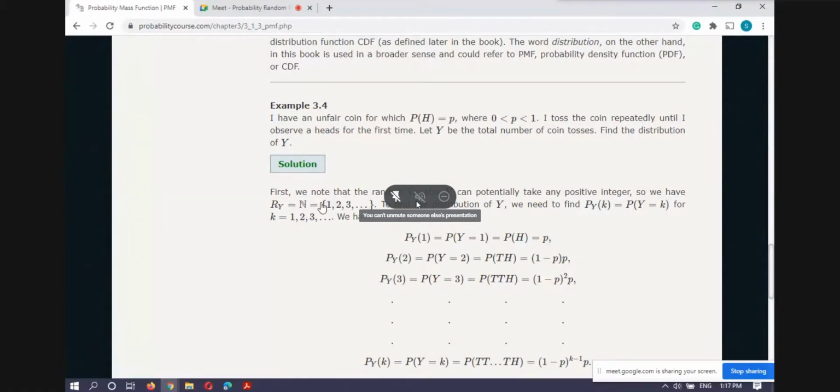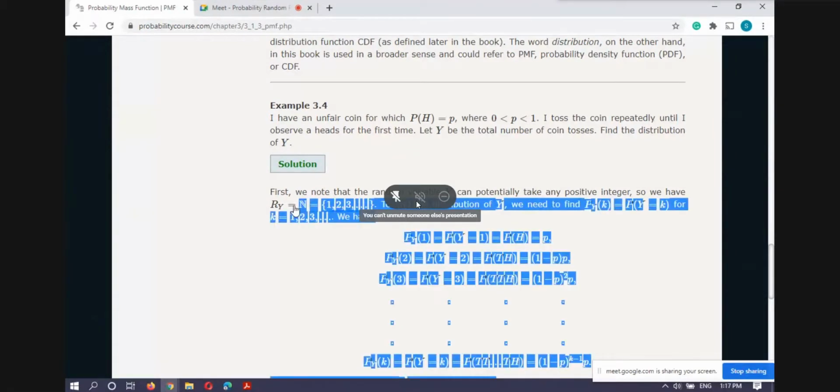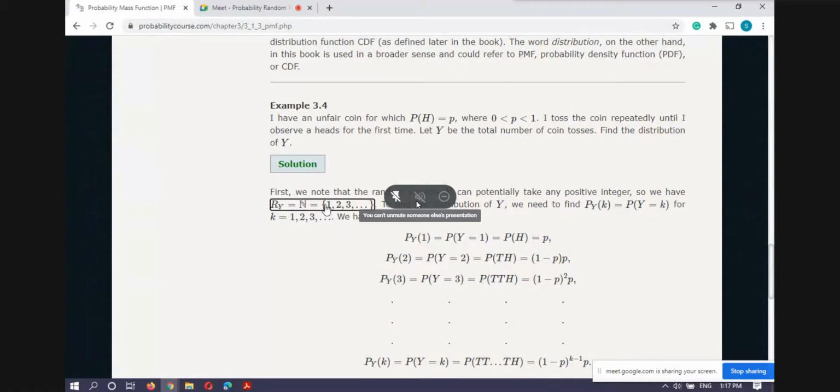So for this kind of random variable Y with this range, I have to find its probability mass function, that is P_Y(k). Because here x_1 is 1, x_2 is 2, x_3 is 3, I have written k instead of x_k, because I mapped x_k to k for all k going from 1 up to infinity. So I have to find this one.